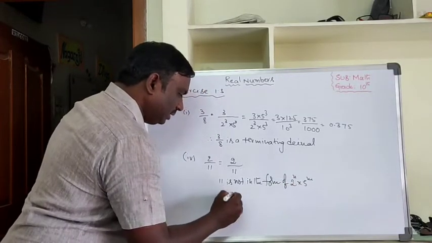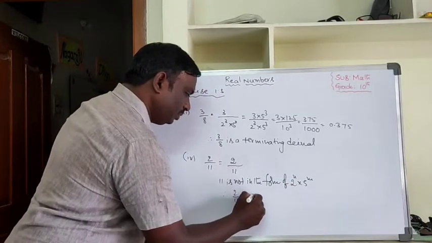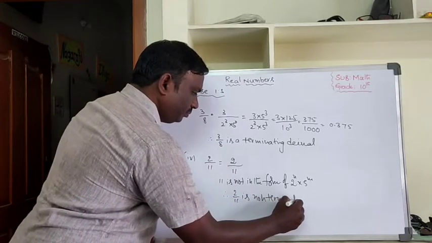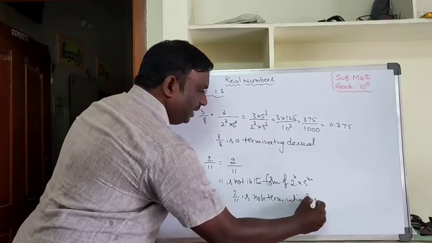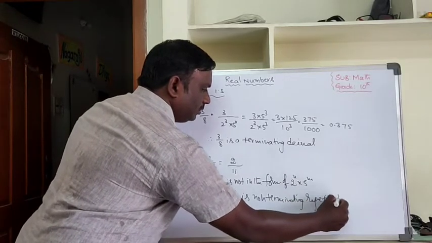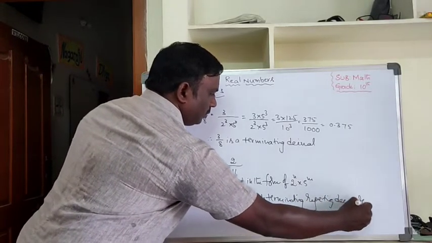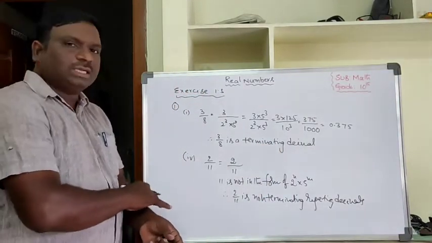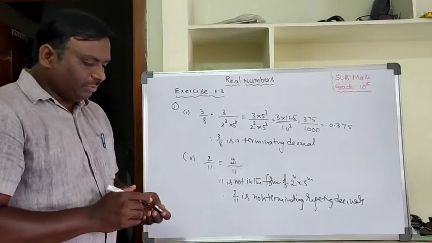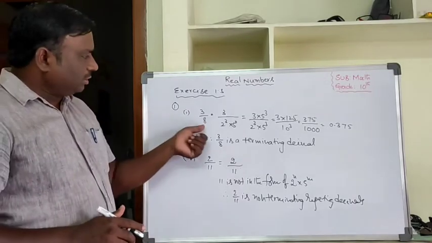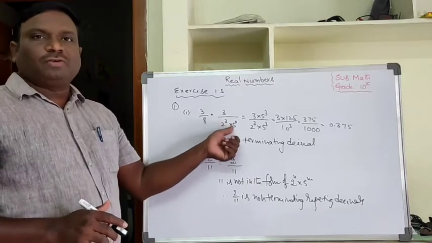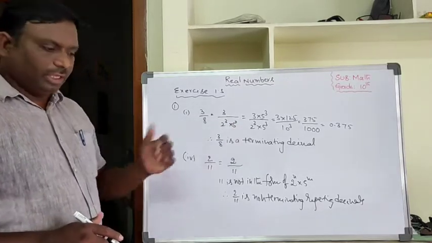Then we can say that 2 by 11 is a non-terminating repeating decimal. Okay, hope you understand the first main. The remaining questions you can do. Just take the prime factorization of the denominator. You can express it in the form of 2 power n into 5 power m.